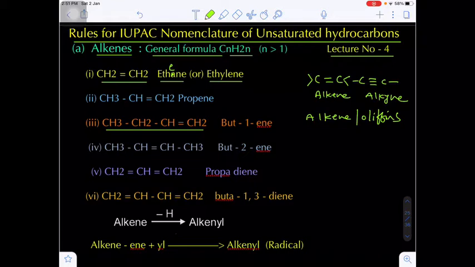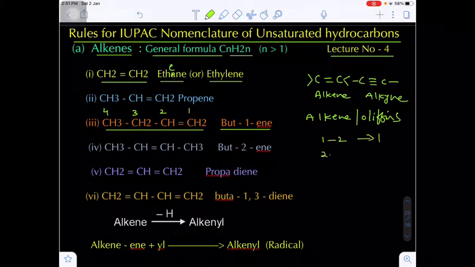Now what will be the location of the pi bond? That will be very important. Here we give priority to the double bond carbon, numbering 1, 2, 3 and 4. So this is called but-1-ene. The double bond is located between 1 and 2, so we give the number 1.